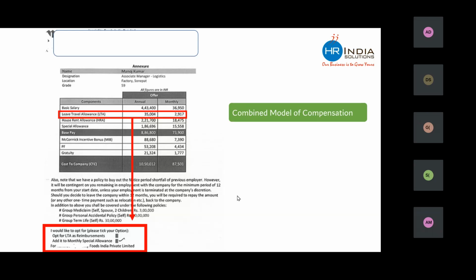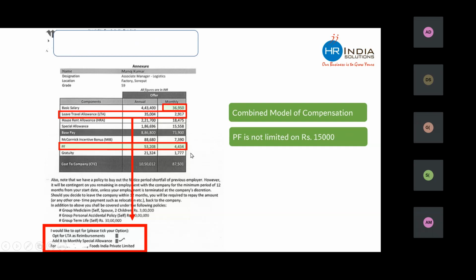In this case, the employee is deciding. You will see that provident fund is 4434 and basic is only 36. In the previous one, basic was 55 and PF was 18. So this company is not limiting PF contribution to 15,000 and is paying on the entire basic salary. You will see that gratuity is mentioned in this offer letter. In the previous one, it was not there. So gratuity is a part of CTC. This is another way of deciding.